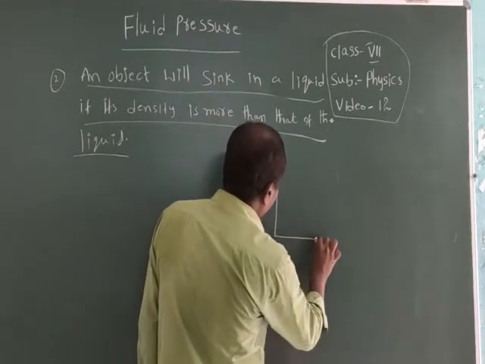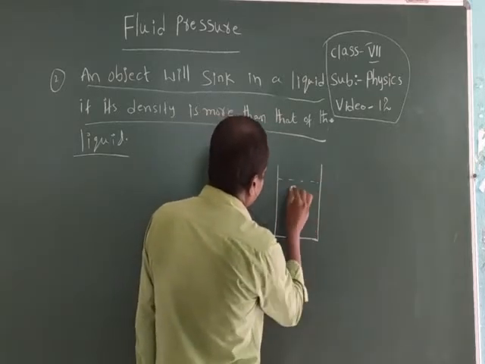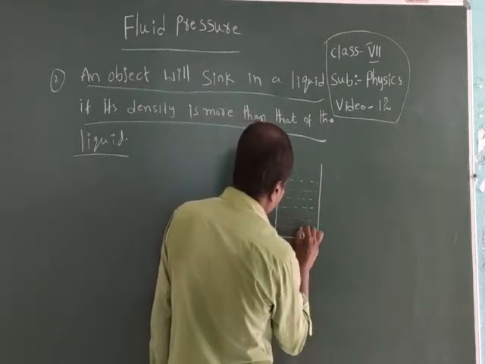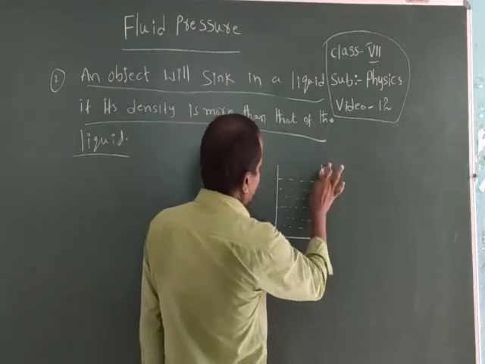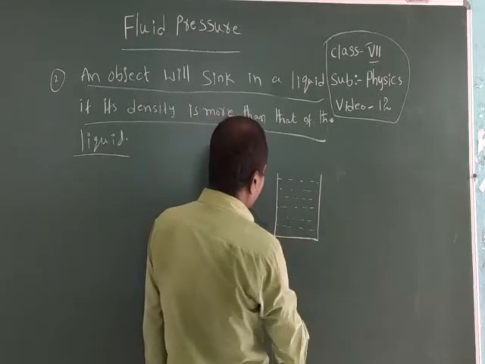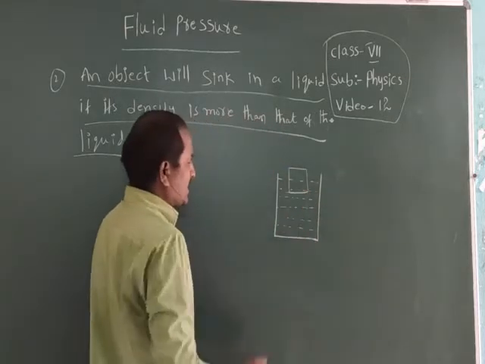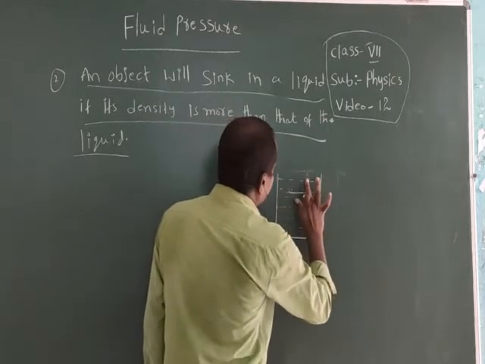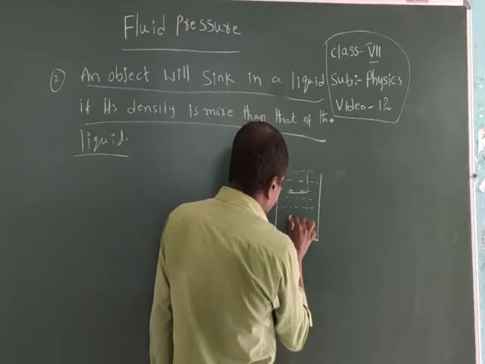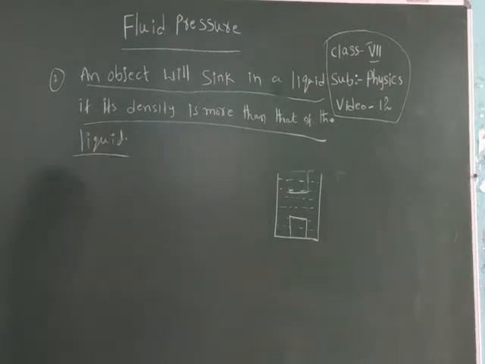Listen here. Let us check here whether it is filled with the liquid. Now if an iron object is immersed in a fluid, then the iron object will sink because the density of the iron object is more than the density of the liquid.